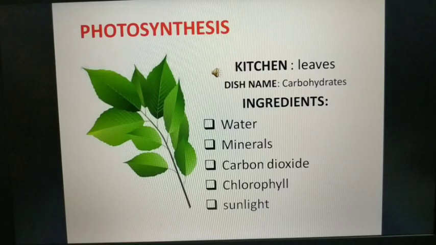And what is another word that comes across? Ingredient. An ingredient is everything that goes into the dish. So in photosynthesis, we require a lot of ingredients. Let's try to read them together. The ingredients that are required in photosynthesis are water, minerals, carbon dioxide, chlorophyll, and sunlight.